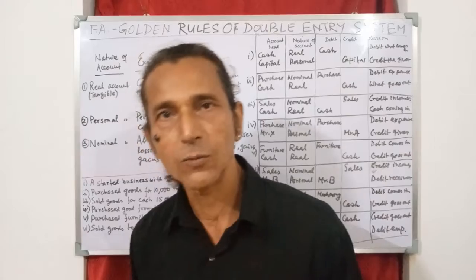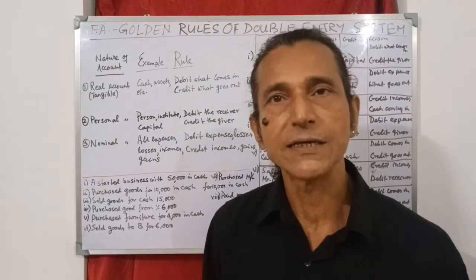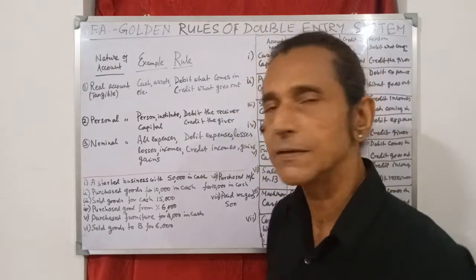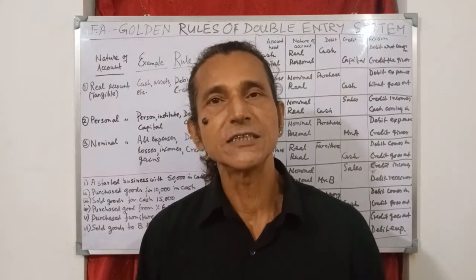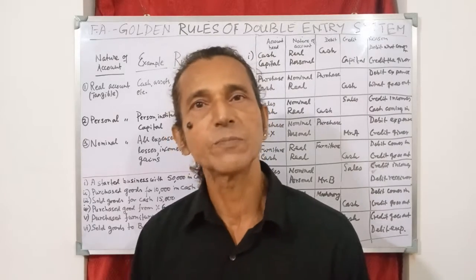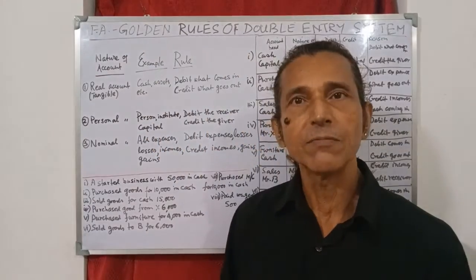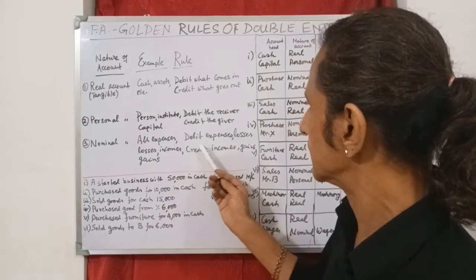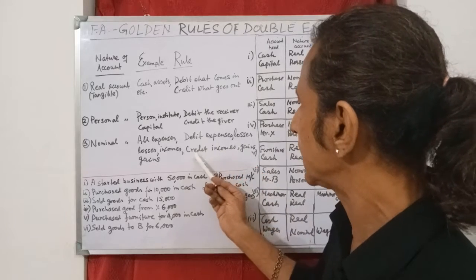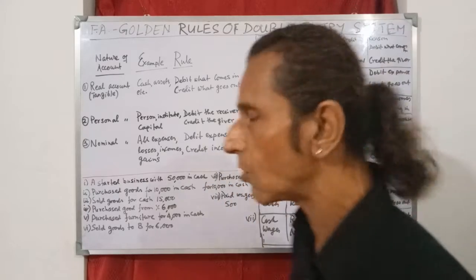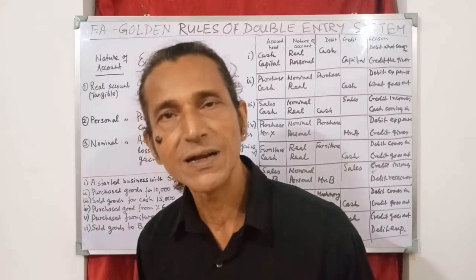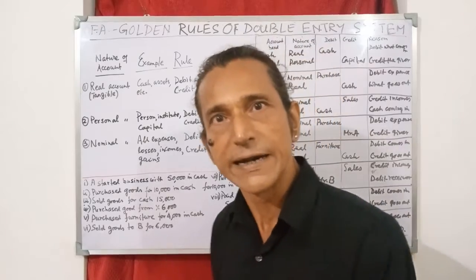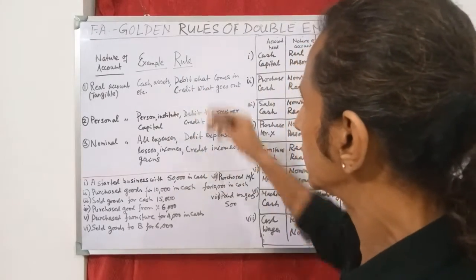And the third one is nominal account. Most of the accounts come under nominal account. All expenses, losses, incomes, gains come under nominal account, like rent paid, wages paid, electricity paid, power and fuel paid, insurance paid, sales, income, purchases made, all come under nominal account. And the rule is debit expenses and losses, and credit incomes and gains. So all expenses like rent, wages, etc. will be debited, and all incomes like sales will be credited. So these are the golden rules.